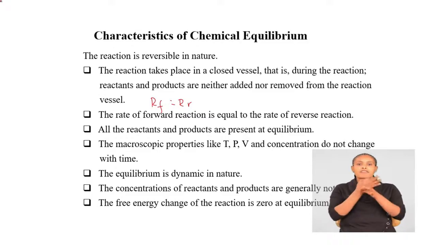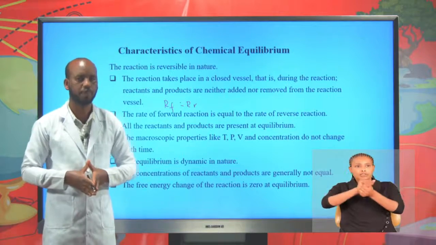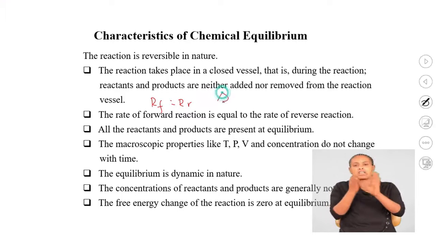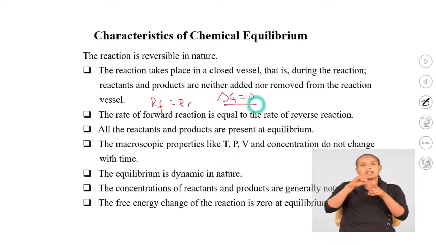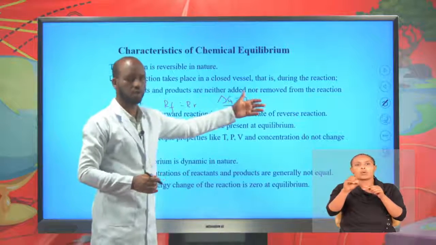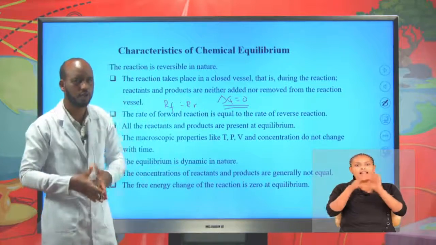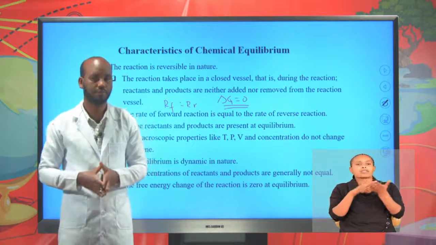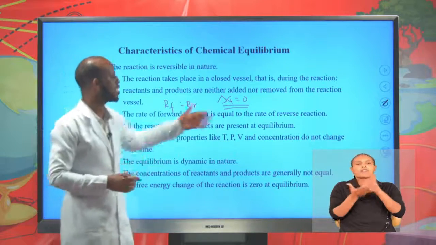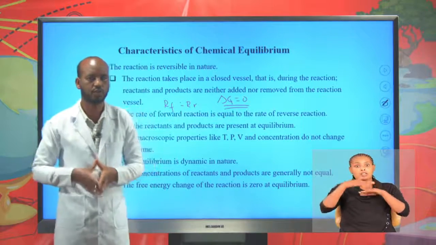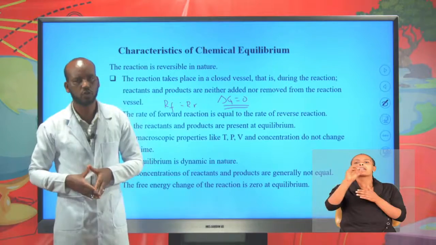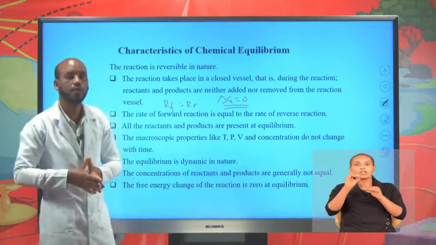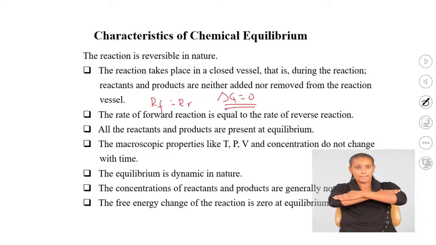The free energy change of the reaction is zero at equilibrium. For an equilibrium reaction, the Gibbs free energy change, delta G, equals 0. If the Gibbs free energy change for a reaction is less than 0, then the reaction is spontaneous and proceeds by itself. If delta G is greater than 0, the reaction is non-spontaneous. But if delta G equals 0, the reaction is at equilibrium.